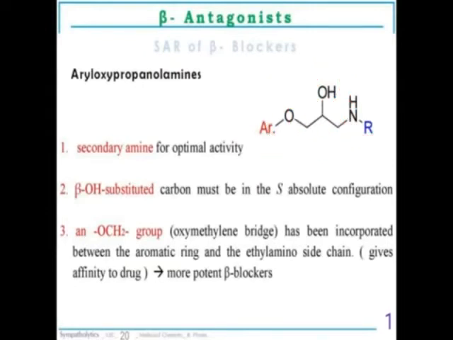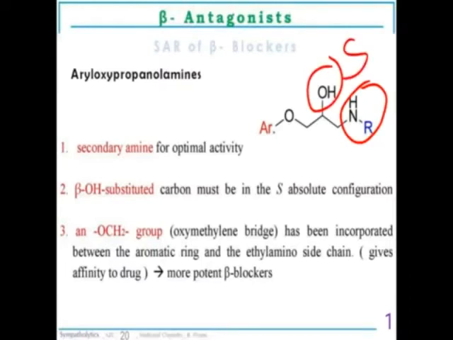Okay, in case of SAR, this is the general structure for the beta antagonist. There is a secondary amine, NHR. If R is H, that is a primary amine, and it will decrease the activity, but NHR, the secondary amine, is required for optimum activity. Then at the beta position, a hydroxy group is there. This beta hydroxy group must be in S configuration.